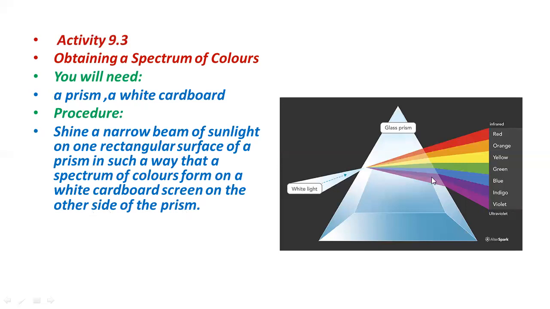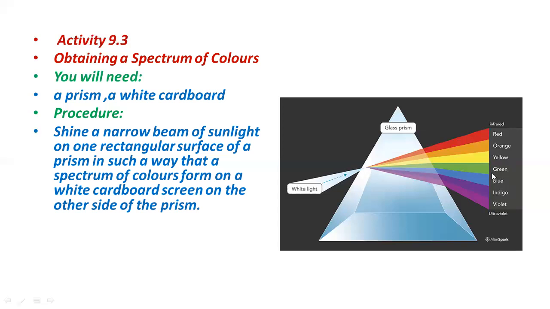You can see that if we keep a white cardboard, on that white cardboard we can see the 7 colors very easily. That white cardboard will act as a screen. So after the white light passes through the prism, refraction takes place, and due to refraction, the white light will disperse into 7 colors.